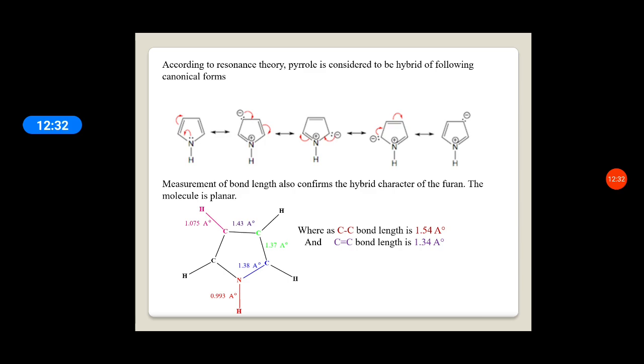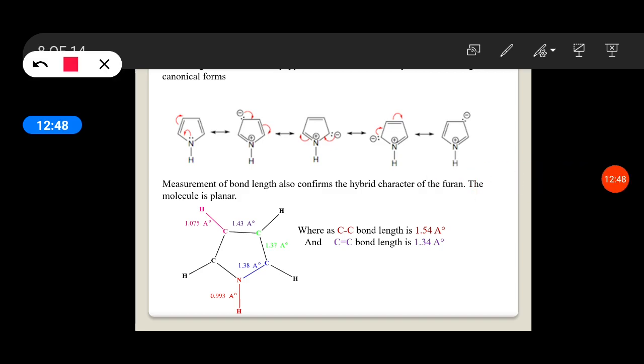This is also confirmed by measurement of bond length. This also confirms the hybrid character of furan. If the first structure is considered, with the diene and nitrogen having a pair of electrons, then this carbon-carbon bond is a single bond, so it should be 1.54 angstrom.